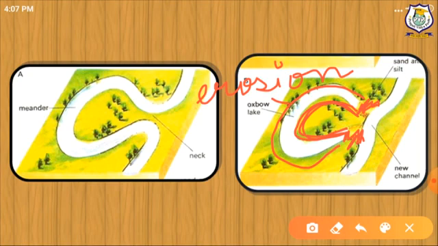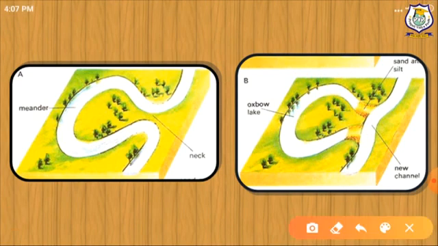Here you can see, the two are separated only by a small strip of land. Extremely forceful water, such as during a flood, eventually breaks through this small strip of land and creates a straight section of the river. This process leaves the curved area or meander cut off from the rest of the river. ये river से जो main stream से उसको separate कर देता है.